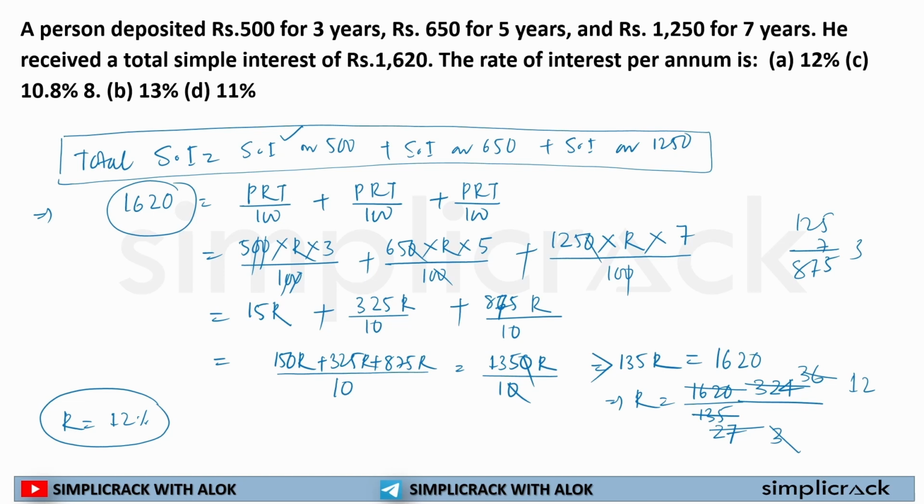See, from the beginning it seemed like it's a tough question. But when we solved it, it was all about the calculation. The better speed we have, the faster we'll get the answer. Okay. So what is the answer? 12% is the answer. I hope this is clear to each and every one of you out here.